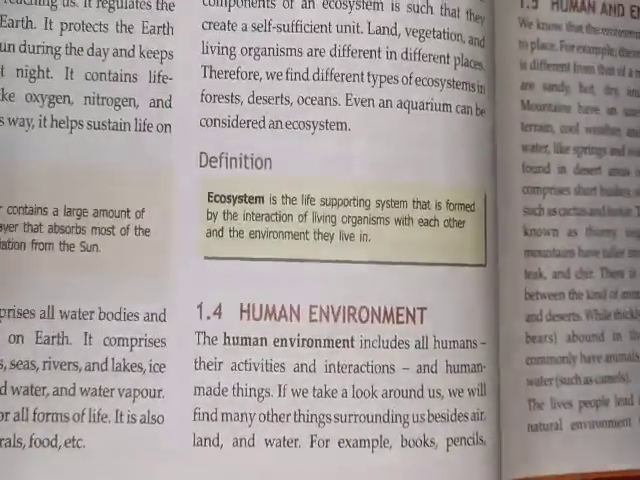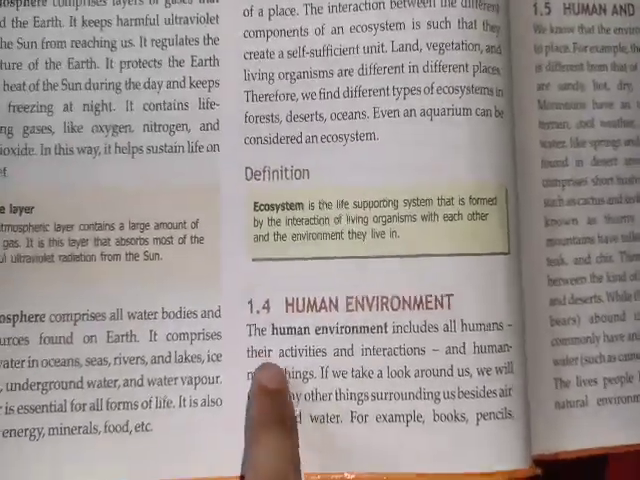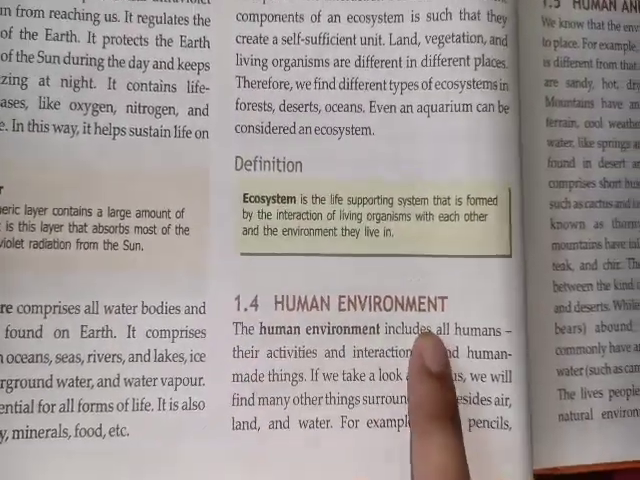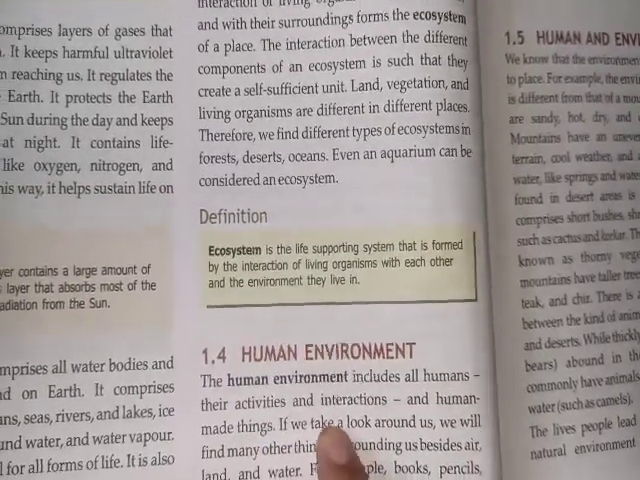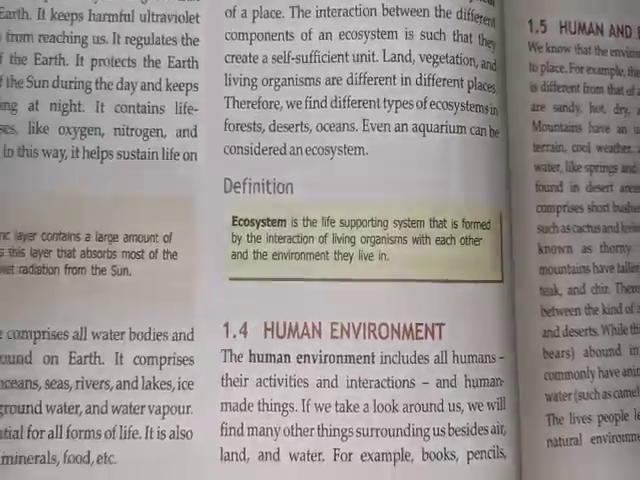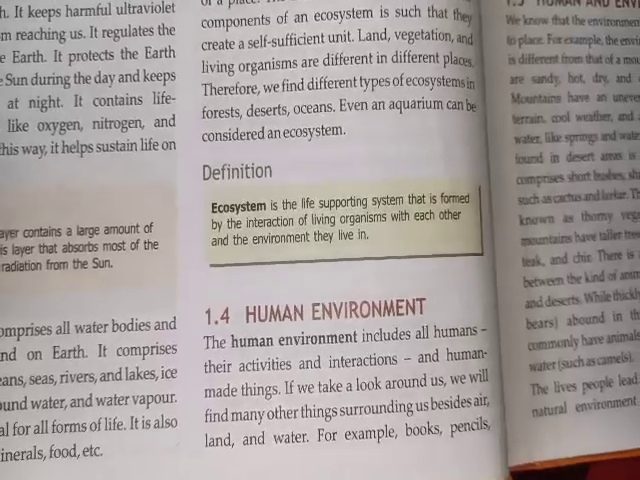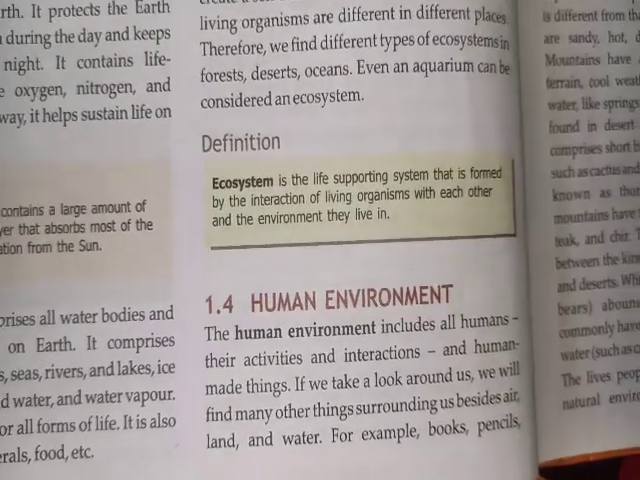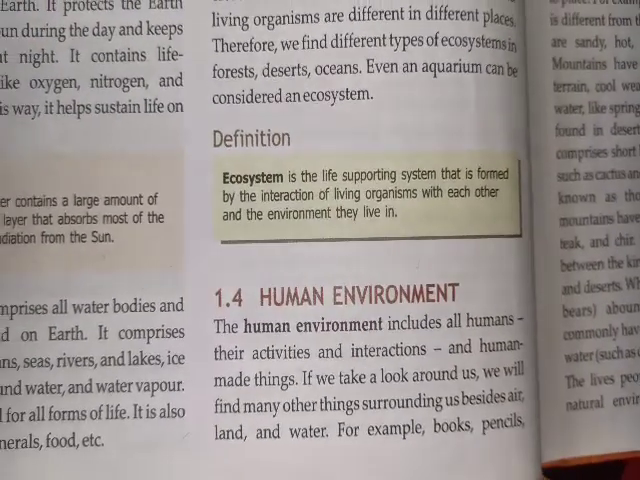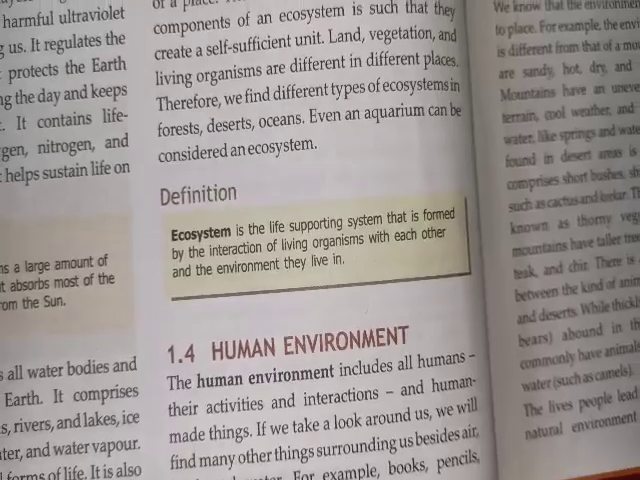Understood? So today, now we will learn about human environment. The human environment includes all human activities and interaction and human-made things. So human environment is where different human beings live, and we made different kinds of things for our use. Yes or no?